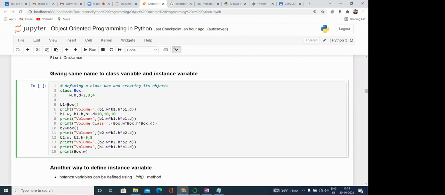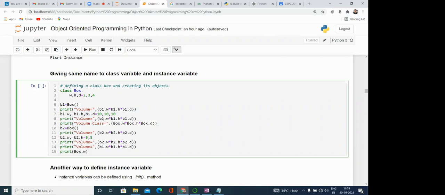Then in this b1, because we have not created any instance variable with the name of w, h or d, what is happening over here? If we are calling b1.w, b1.h, b1.d, then it is pointing to the class variable, because the class variable or static variable can be called either by the name of the class or by the instance, means the object. Suppose we separately create the instance variables b1.w, b1.h, b1.d equal to 10, 10, 10. We have created three instance variables with this instance b1.